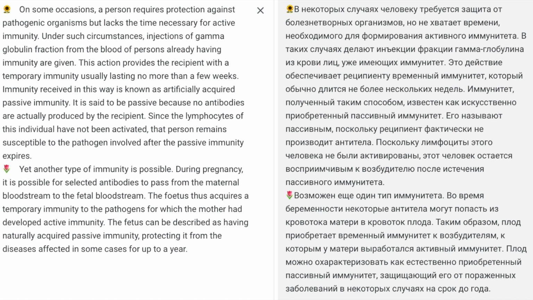During pregnancy, it is possible for selected antibodies to pass from the maternal bloodstream to the fetal bloodstream. The fetus thus acquires a temporary immunity to the pathogens for which the mother had developed active immunity. The fetus can be described as having naturally acquired passive immunity, protecting it from the diseases affected in some cases for up to a year.